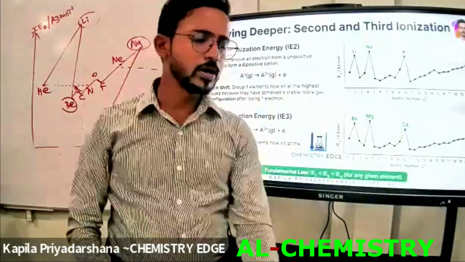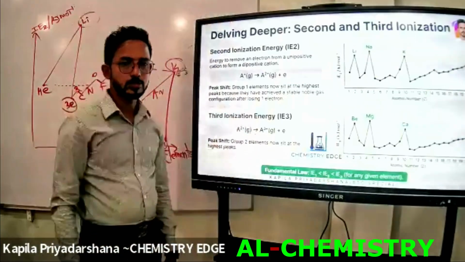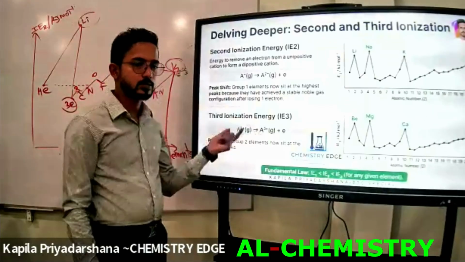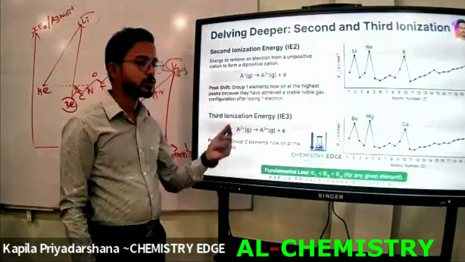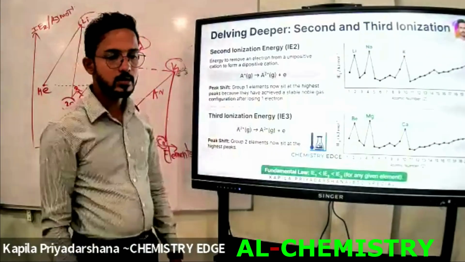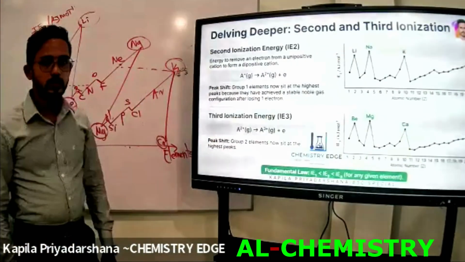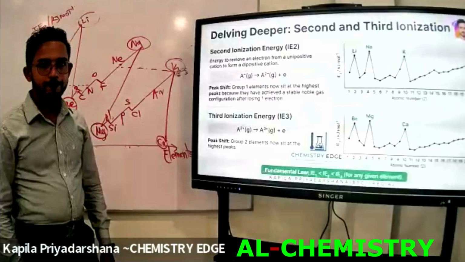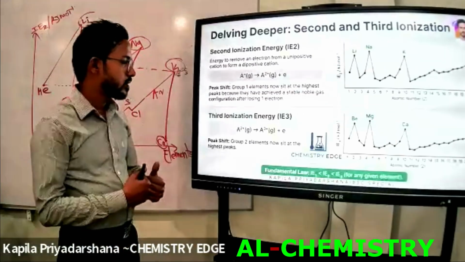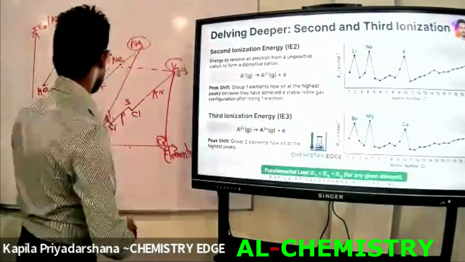Okay, write the common formula. Write down the common formula for the third ionization energy. Right? The reactant should be a gaseous state dipositive ion. The product should be a gaseous state tripositive or trivalent cation after releasing an electron. Now you are able to see there is a pattern here when we consider the third ionization energy graph.